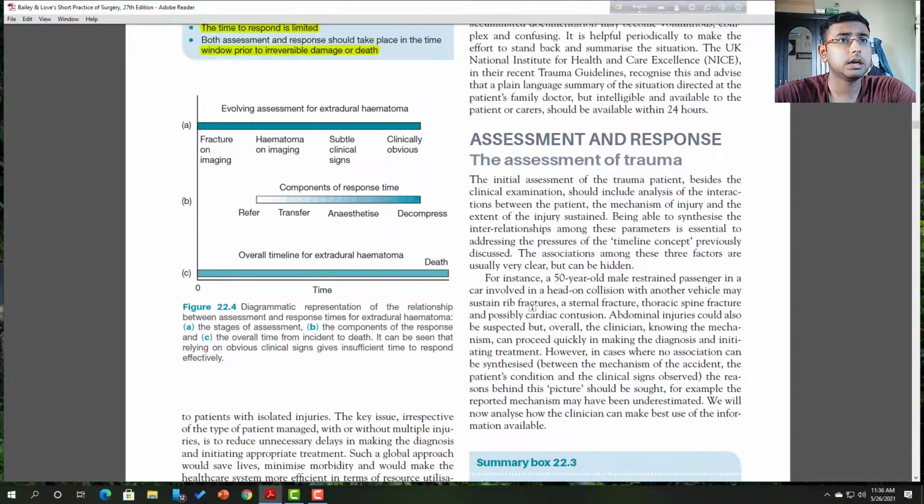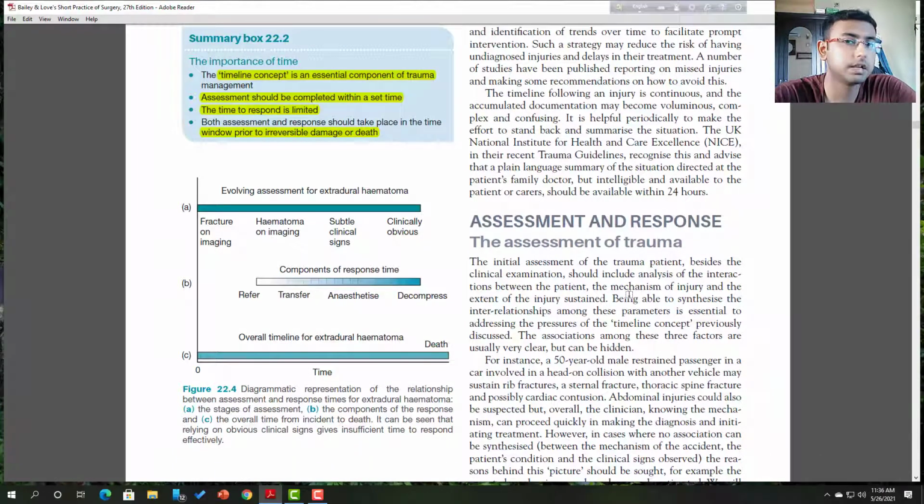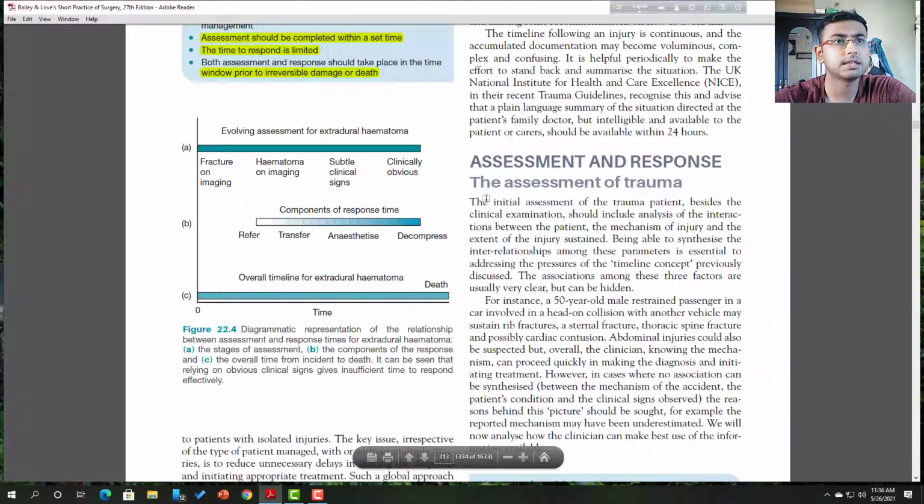Now the assessment of trauma, that means that you have given the management. So what is the trauma assessment? That means follow up. So you can see the initial assessment of the trauma patient, besides the clinical examination, should include the analysis of interaction between the patient, mechanism of injury and extent of injury sustained. That means you must make the initial assessment.